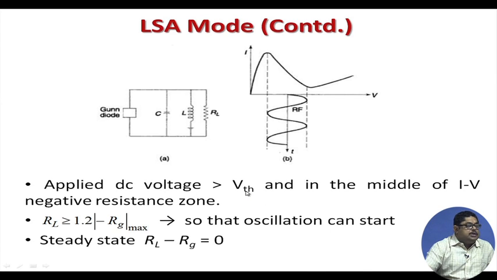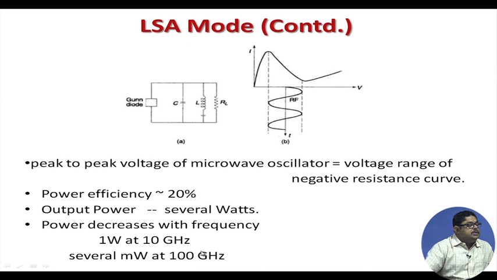Applied DC voltage is greater than threshold, and in the middle of the IV negative resistance zone. So, you see that the V is not VTH, you are applying almost here VTH, and RL you are choosing so that oscillation can start. At steady state, RL becomes equal to RG. So, there is a steady sustained oscillation that takes place.